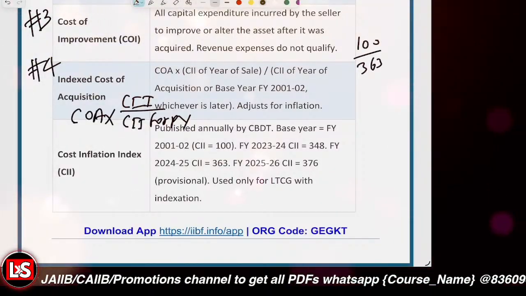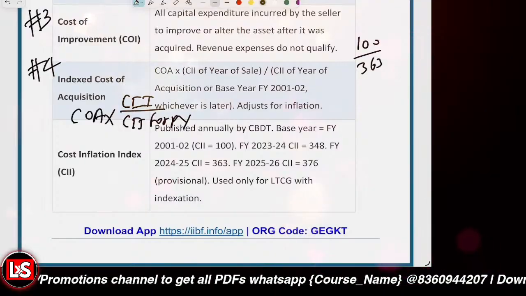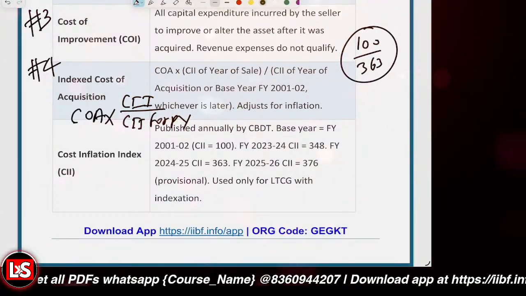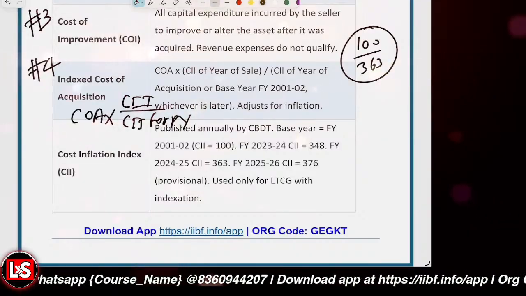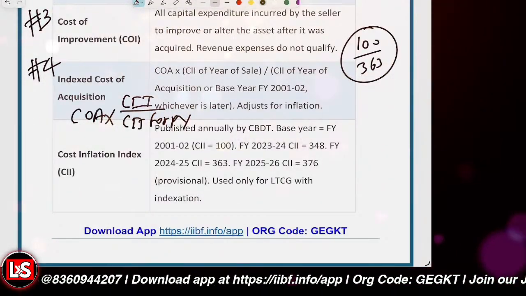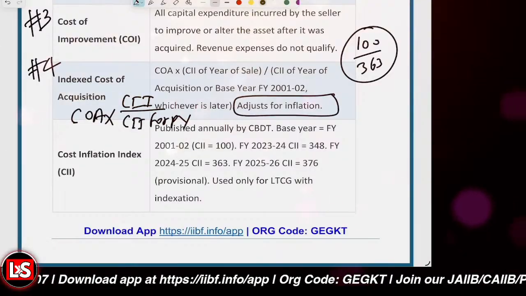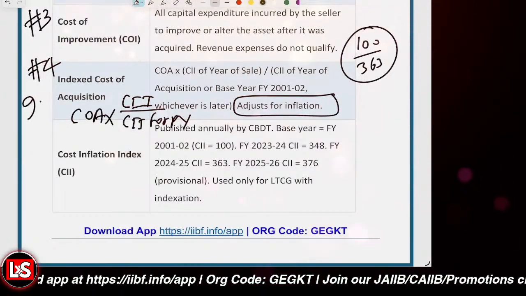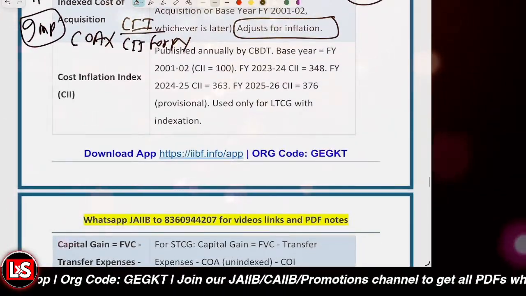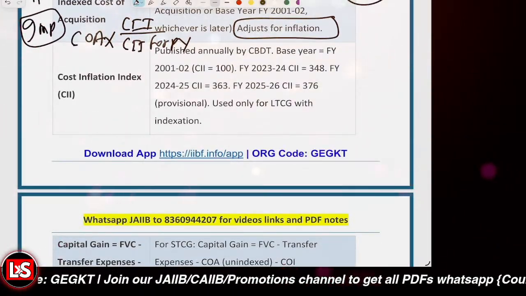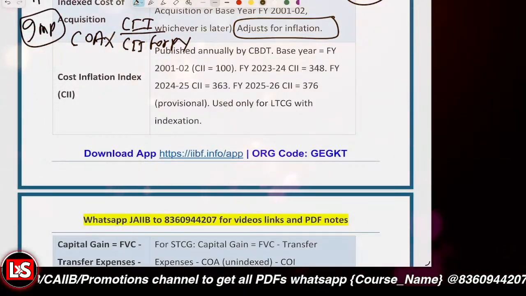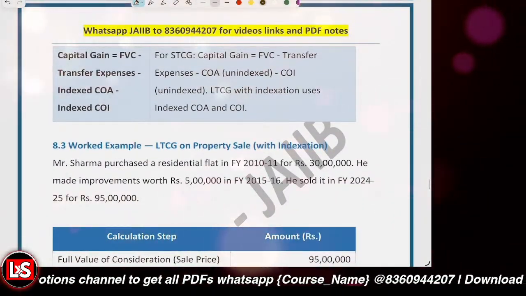The cost of acquisition will be calculated based upon this fraction. This is used only for LTCG with indexation benefit, which adjusts for inflation. This is quite important, and a question can be asked based on it. It is the cost inflation index, CII, as I just told you.